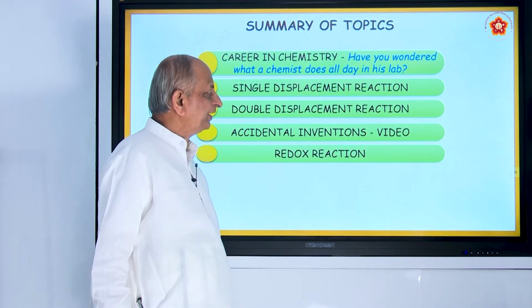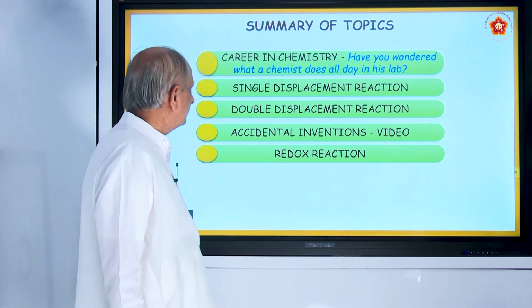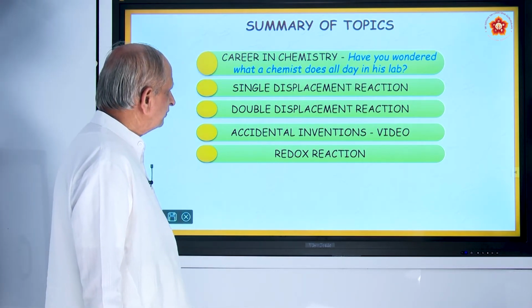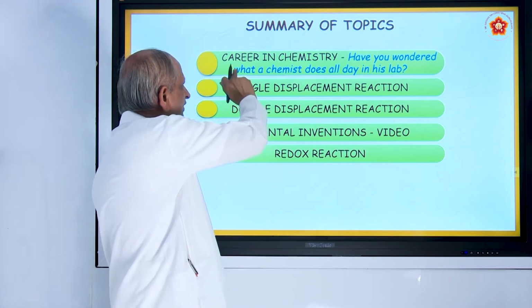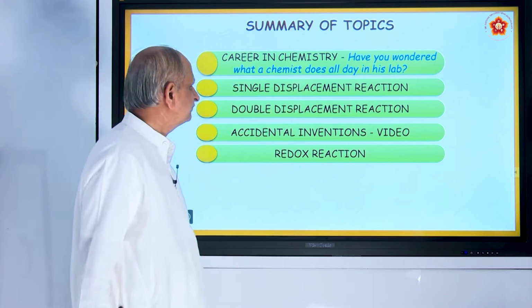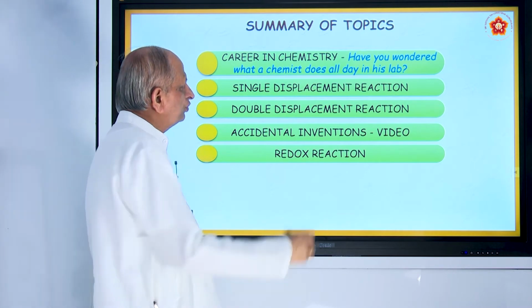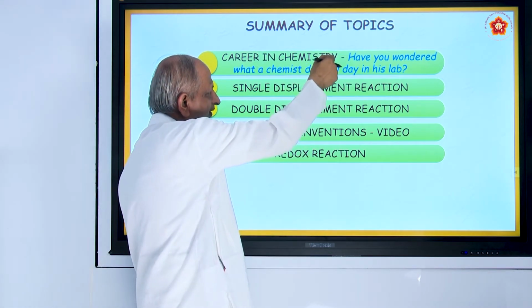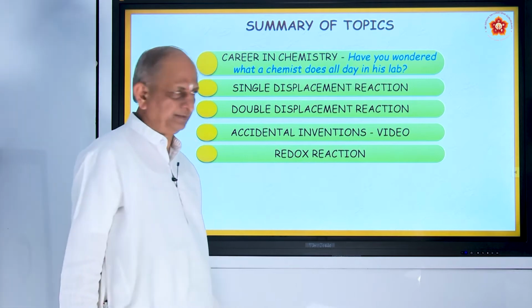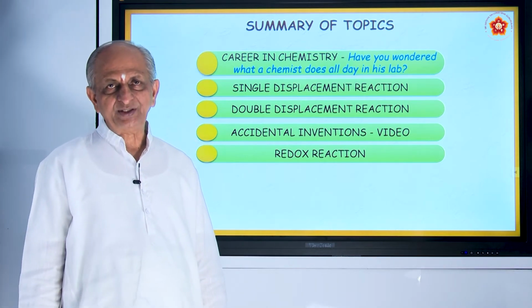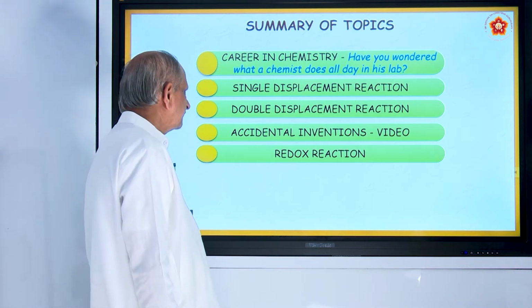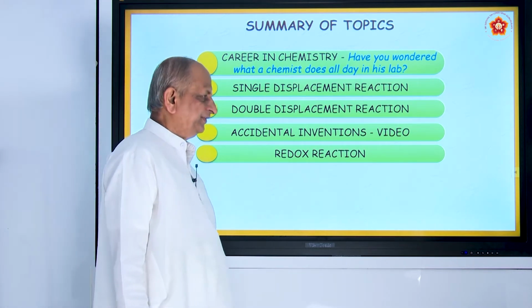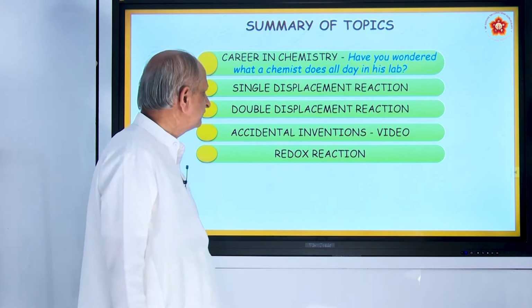Now, coming to today's topics, before we come into today's topic, we shall see the career in chemistry. Have you wondered what a chemist does all day in his laboratory? Those who work in chemistry are called chemists. And there are very good opportunities if you study chemistry.